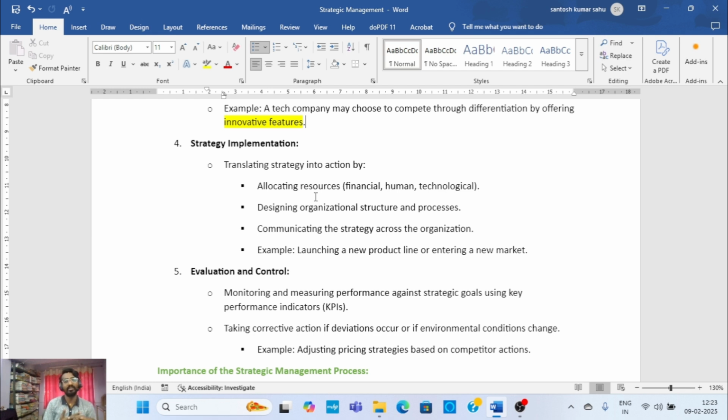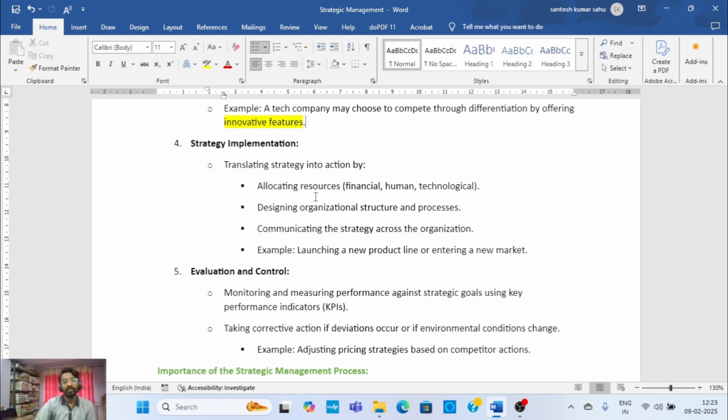In particular, how your technological resources are used, how skilled human resources are working on that product, and how financial resources are available and utilized for developing that product. These strategies are implemented when designing and launching a new product, so the implementation part is happening here.